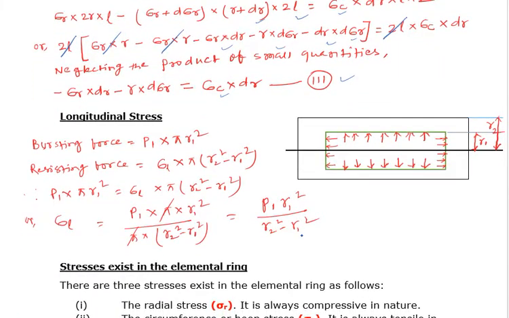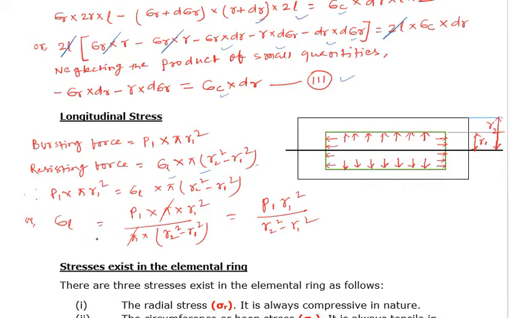Now longitudinal stress. Bursting force will be the internal pressure into area, pi R1 square, and resisting force will be equal to sigma L, the longitudinal stress, into the area, pi into R2 square minus R1 square. This is the resisting force. So in equilibrium, bursting force will be equal to resisting force.